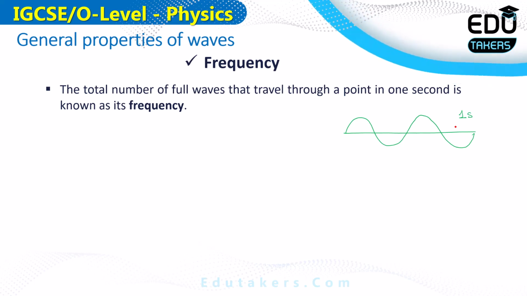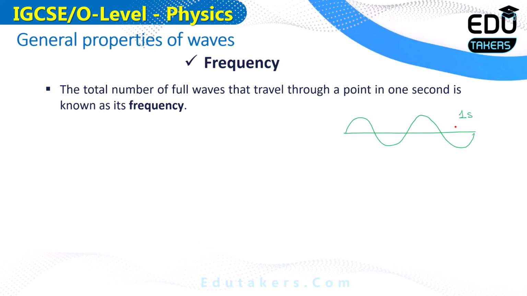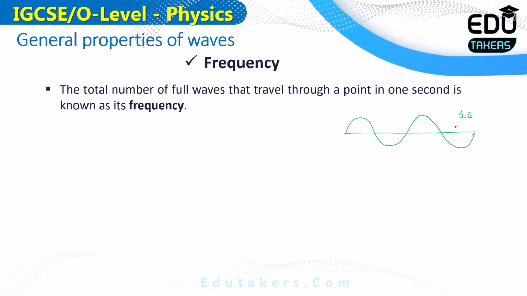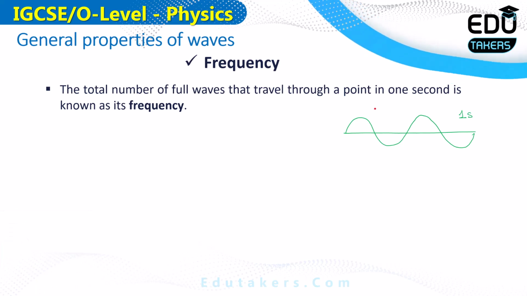Here you just need to remember that when you have to count the total number of waves, you need to count in 1 second. When the time is 1 second, how many full waves are passing through the particular point, it is basically called frequency. Here in this diagram you can see the total number of waves that are passing through this particular point in 1 second.